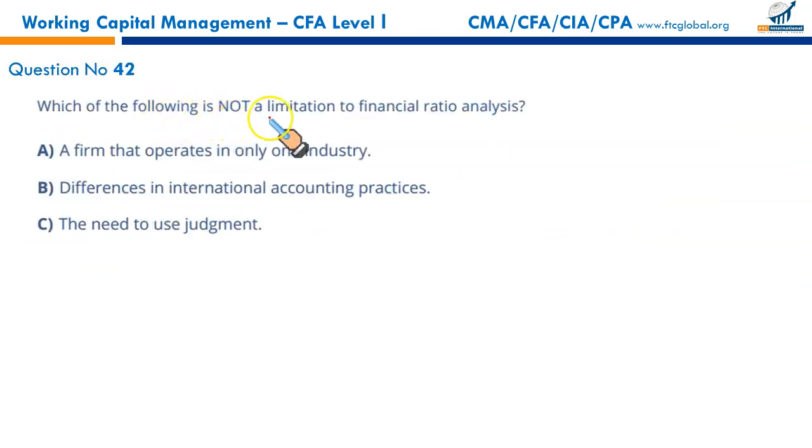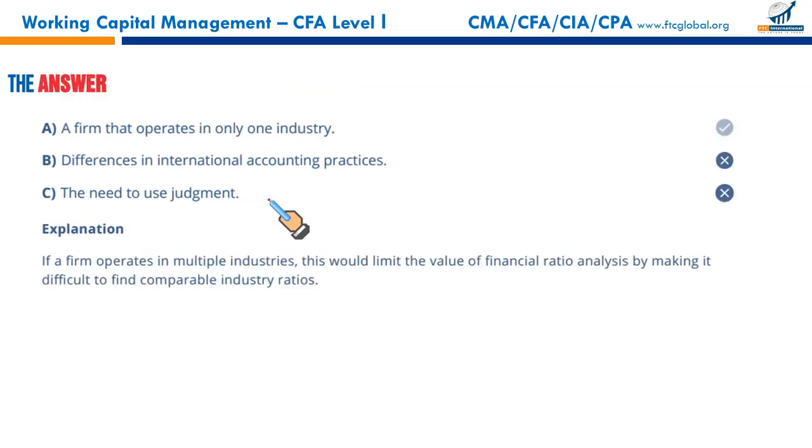Next, which of the following is not a limitation to financial ratio analysis? A, a firm that operates only in one industry. That is good for us. It's not a limitation. We can easily compare the results of the firm with the competitor, with the industry average. B is a limitation: differences in international accounting practices. There are many differences in the application of US GAAP and IFRS. So this is one of the limitations of ratio analysis. We need to use judgments, so the need to use judgment is also a limitation. So that makes A the correct option. A is not a limitation and hence our right answer.